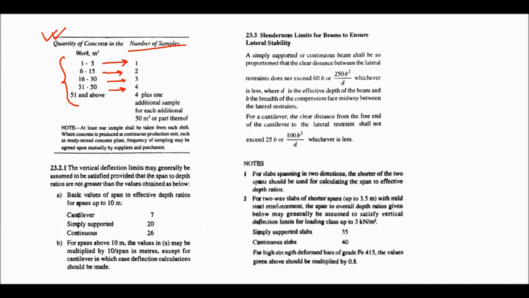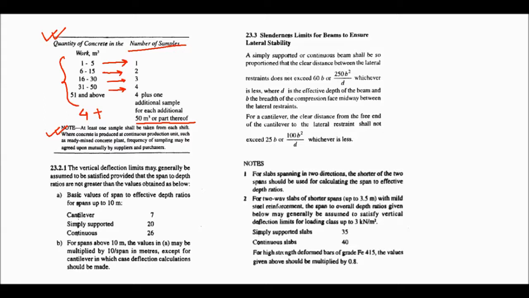Above 51, 4 plus one additional sample for each additional 50 meter cube thereof. Okay, so after 50, the number of samples will be 4 plus volume by 50 meter cube. For each additional 50 meter cube, at least one sample should be taken from each shift.